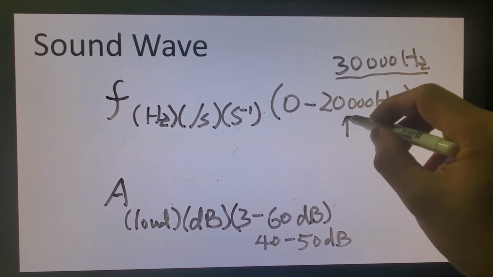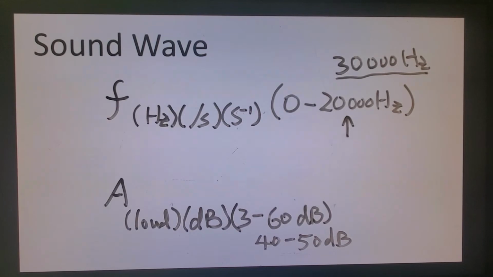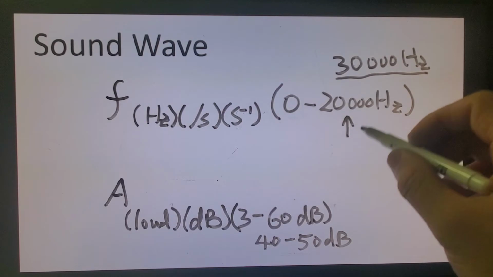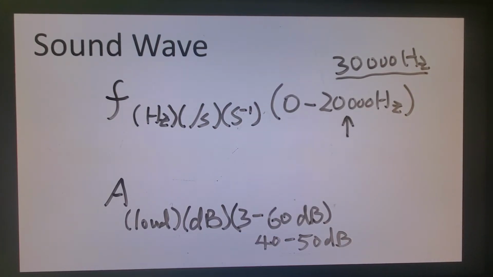Any frequency above 20 kilohertz is called ultrasound. Don't be confused with supersonic. Supersonic means when you have a wave whose speed is faster than that of the sound. Ultrasound means just the frequency is above the audible frequency, that is 20 kilohertz.